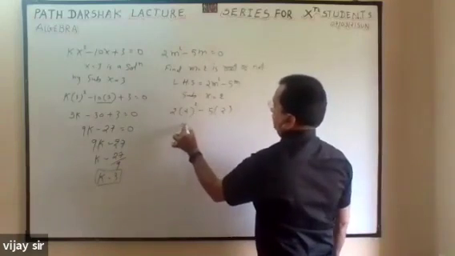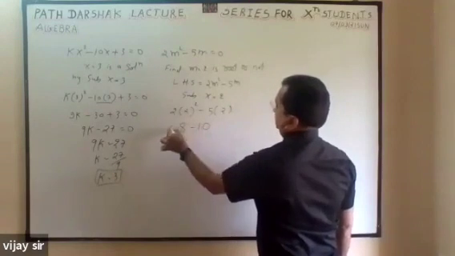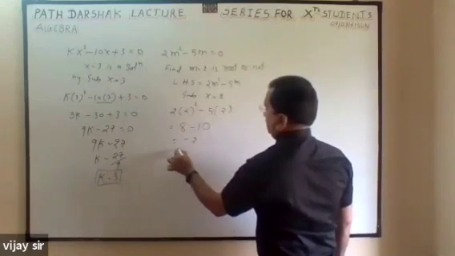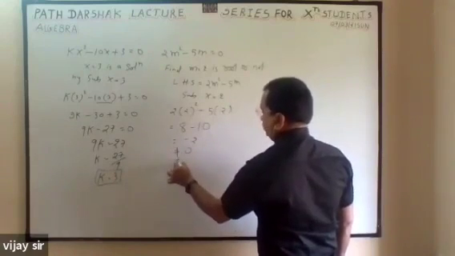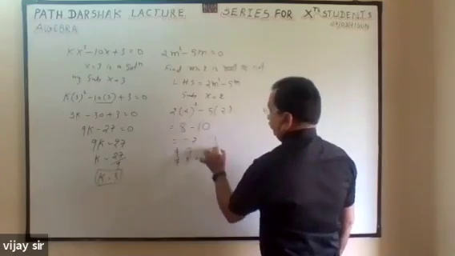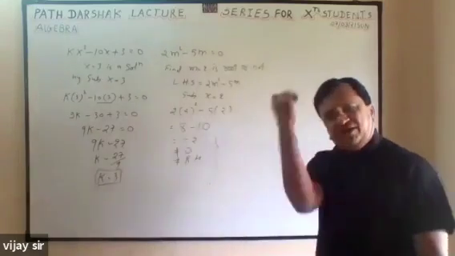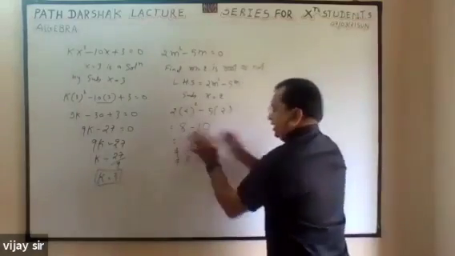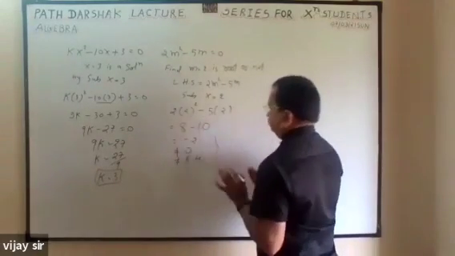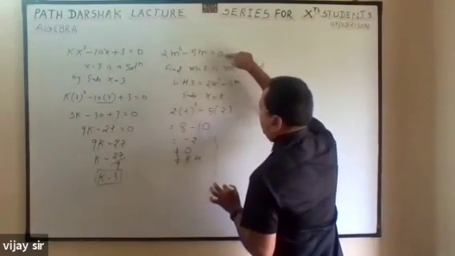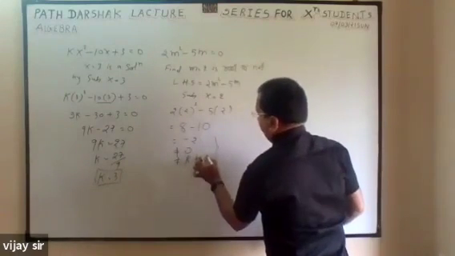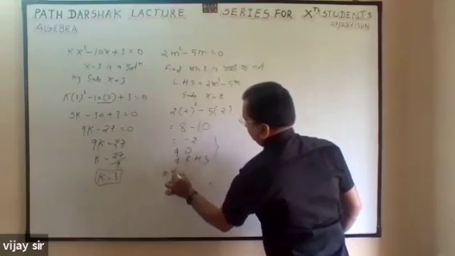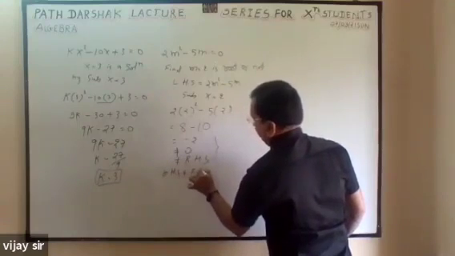Okay, 2 to the 4, minus 8, minus 10 is equal to minus 2. It is not equal to 0, so it is not equal to the right hand side. You follow these last parts, they are very important. If you are not following, you will not get the marks. You are getting minus 2, which is not equal to 0. Then you can write it is not equal to the right hand side. Therefore, left hand side is not equal to right hand side.